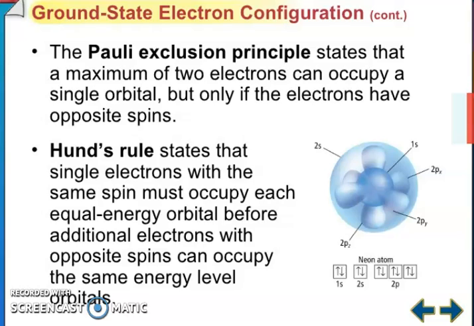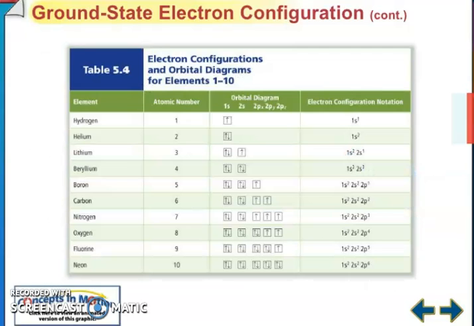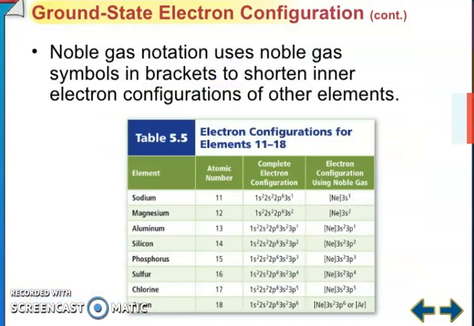You know friends, Hund's rule is also very important. It states that single electrons with the same spin must occupy each equal energy orbital before additional electrons with the opposite spin can occupy the same energy level orbital. You can see in this picture. So this is the electronic configuration 1s2, 2s2, you know this.